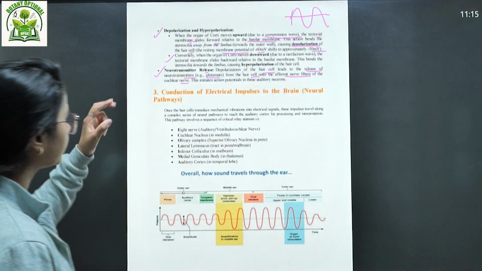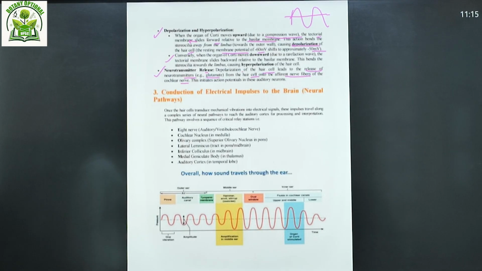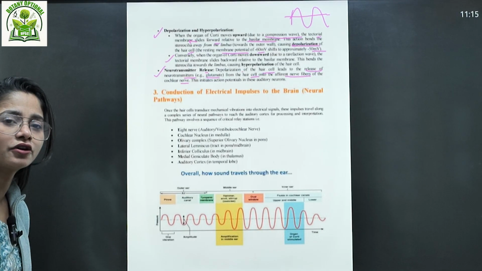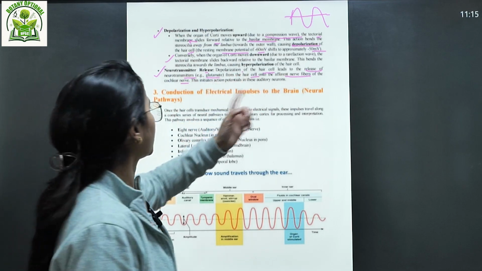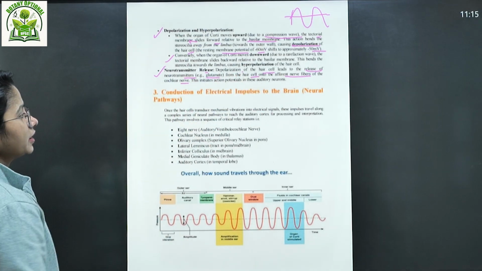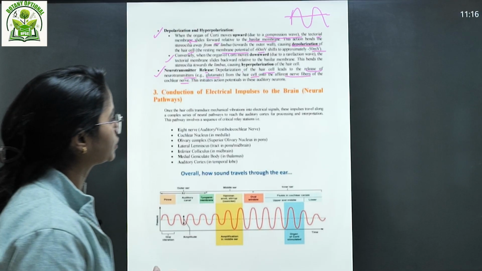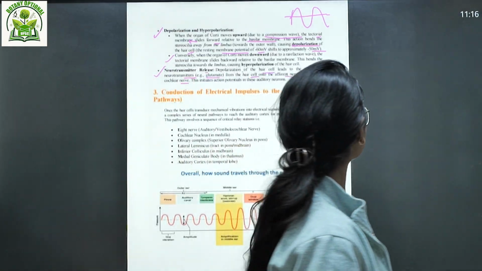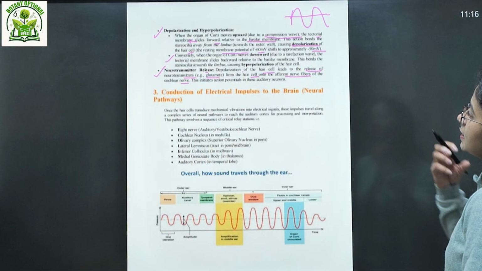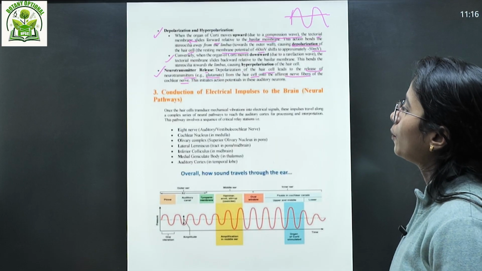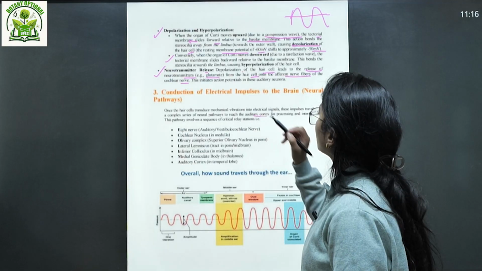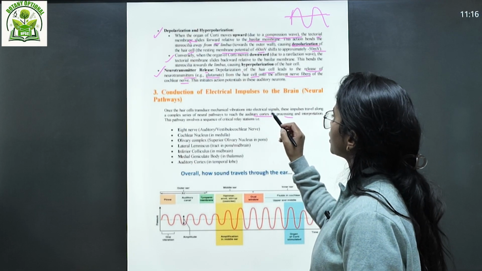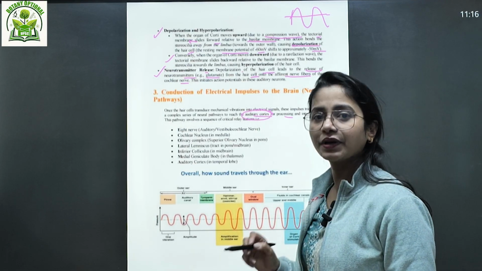Okay, then what is happening? This is now conducting the electrical impulses in the depolarization state. Then conduction of electrical impulses to the brain, that is your neural pathway. Once the hair cells transduce mechanical vibration into electrical signals, these impulses travel along a complex series of neural pathways to reach the auditory cortex for processing. That is the auditory cortex in the part of the brain, right?